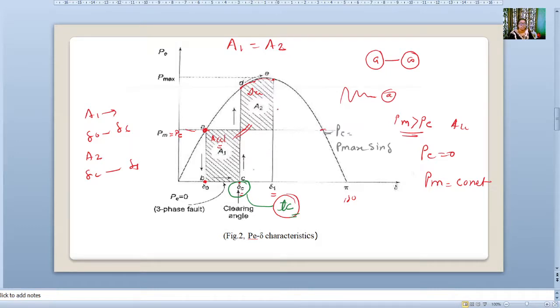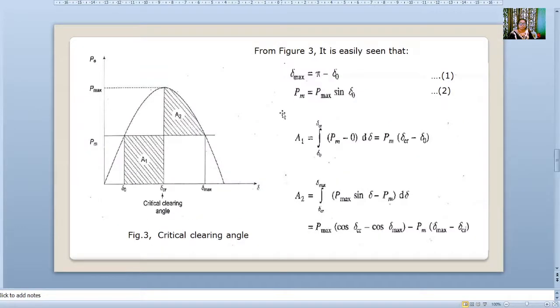Now we'll see that. Suppose the stable point is A, with angle delta 0. If in the initial opening of the breaker the fault is not cleared, it persists. In the second opening it reached the maximum. That is the critical clearing angle.